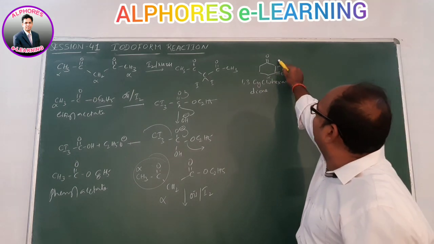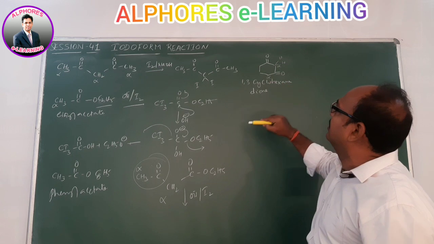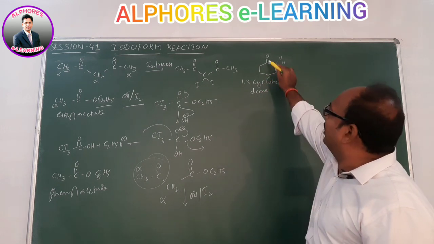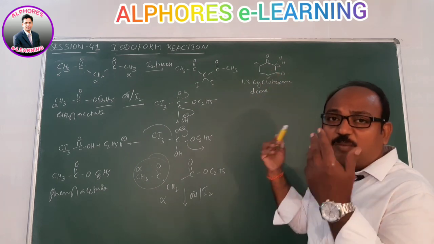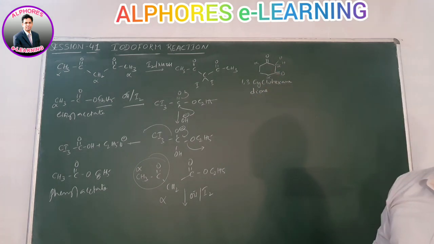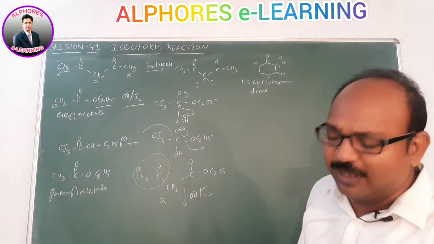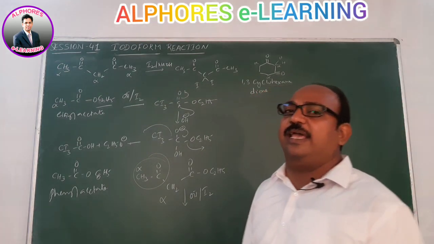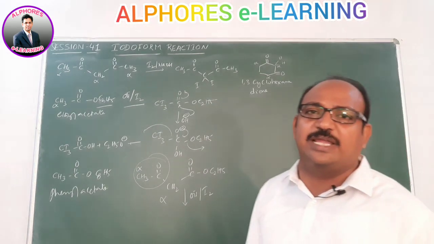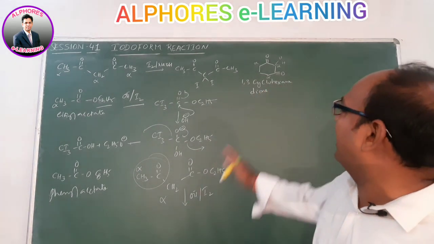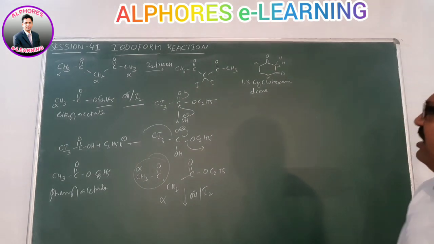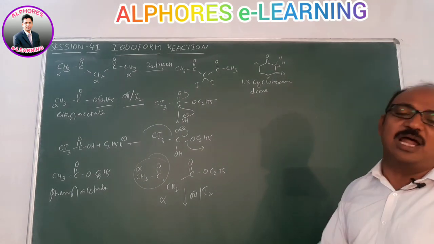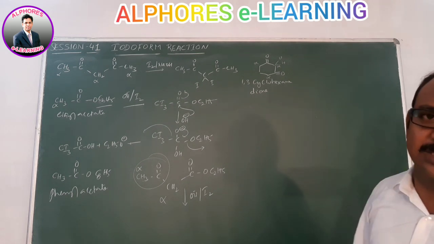Both the alpha carbons consist of only 2 hydrogens. Similarly for the other C=O, this one is alpha and this one is alpha, both with only 2 hydrogens. This does not fulfill the basic requirement that the alpha carbon must be attached to 3 alpha hydrogens. That criterion is not satisfied here, so obviously this one is not going to give any iodoform reaction.